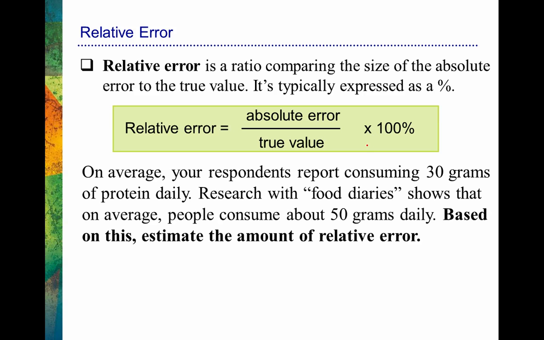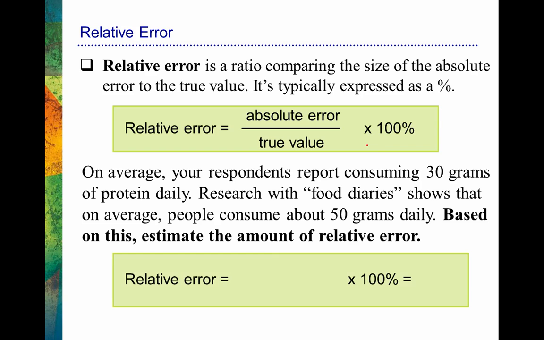So here we go. Let's give a little example here based on what we had before. On average, your respondents report consuming 30 grams of protein daily. Again, there was research with food diaries that showed that people consume about 50 grams daily. Based on this, estimate the amount of relative error. All right, well, let's remember how this equation works. Relative error is going to equal the absolute error divided by the true value.